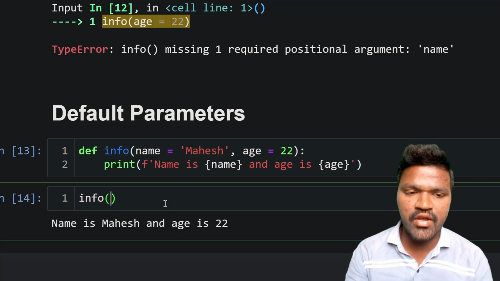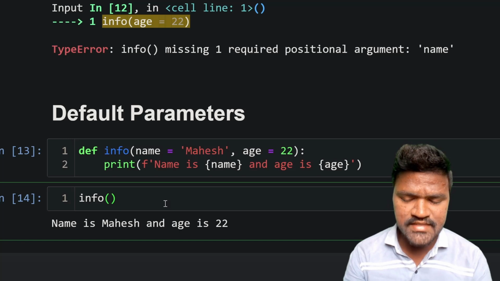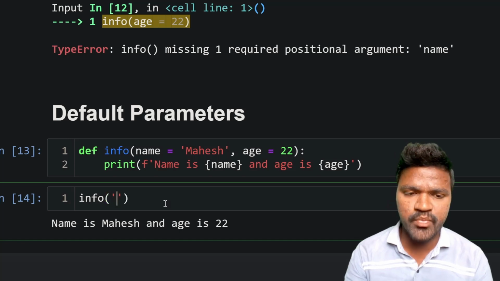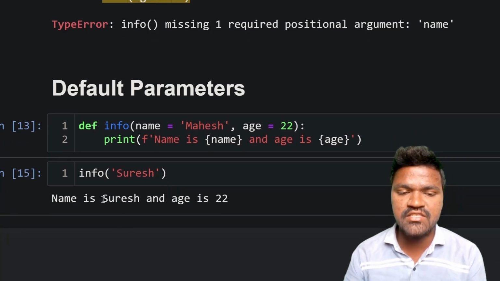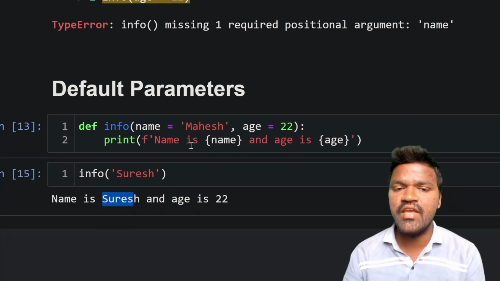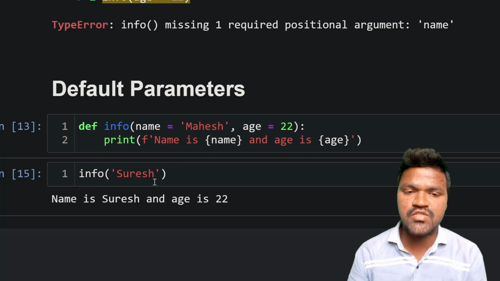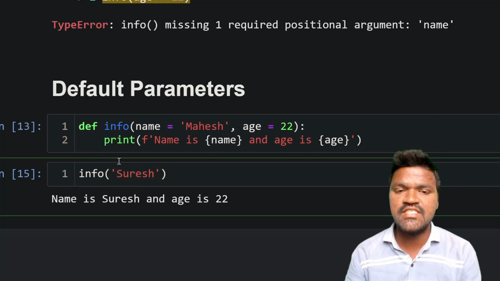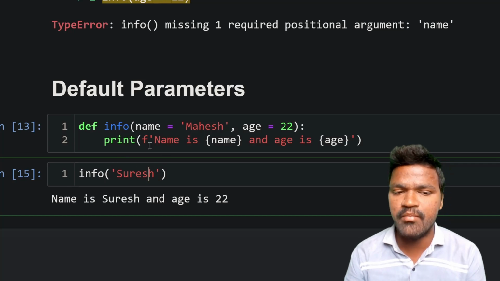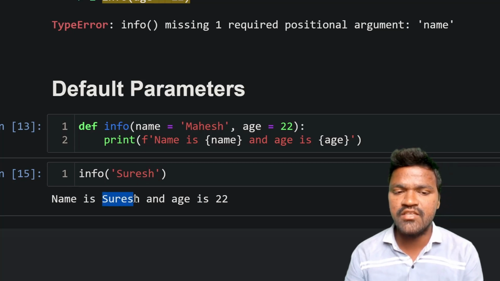Let's say for name I want to pass Suresh here, and I execute this. So this name is replaced with Suresh, right? Previously we got the name as Mahesh, and now we are getting the name as Suresh. The reason is that we are passing one argument, which is Suresh, which is mapped with name, and because of that we are getting Suresh here.